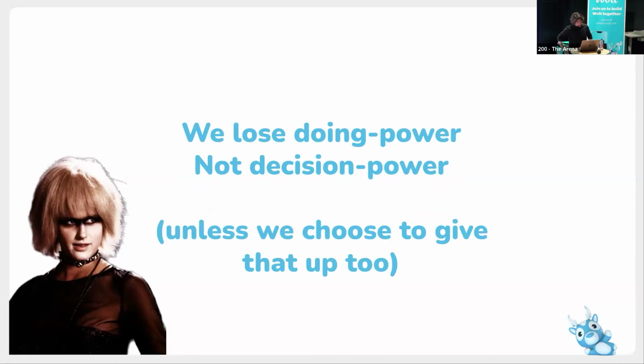AI helps us with some work, but decisions are still on us, and it's our responsibility to lead AI to do these things. And probably we won't lose our decision-power agency unless we choose to give that up too.